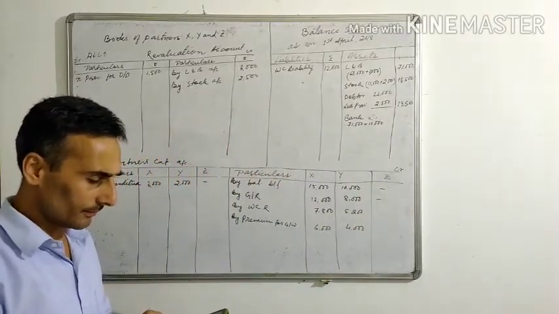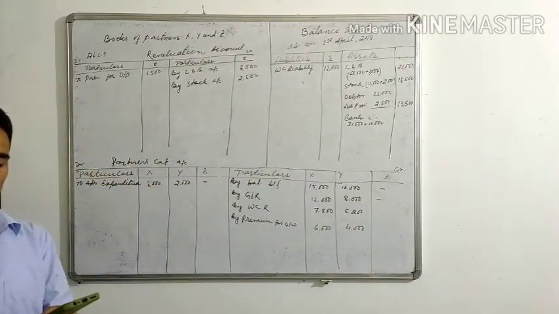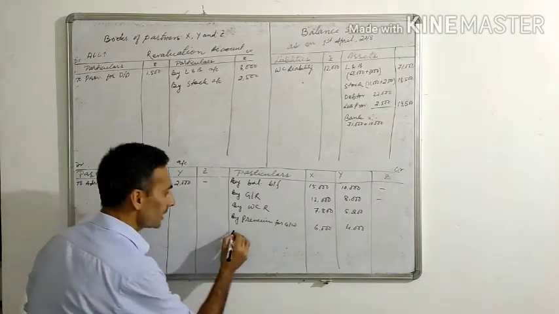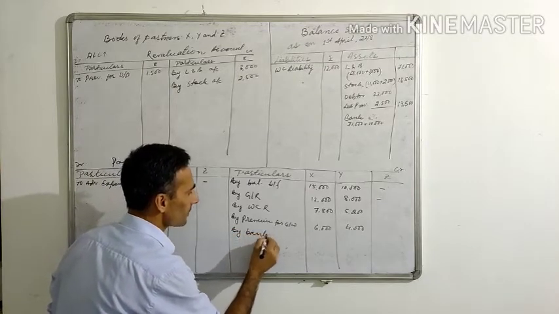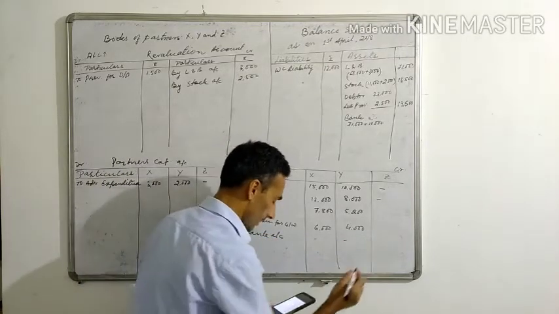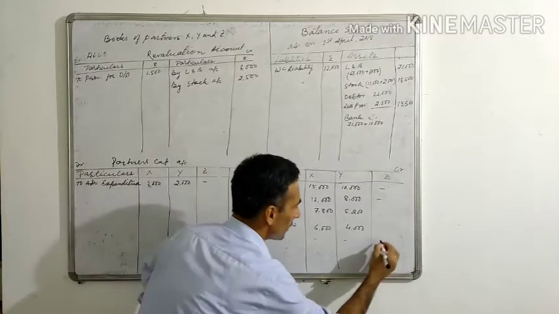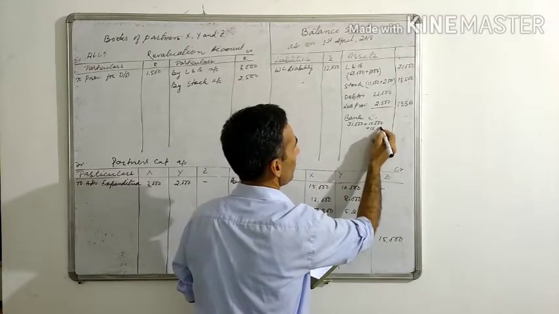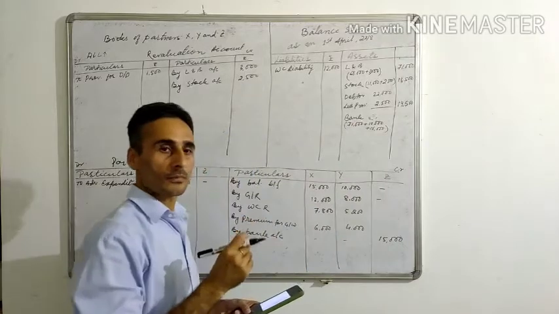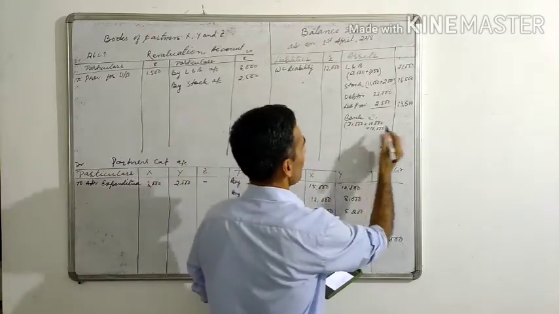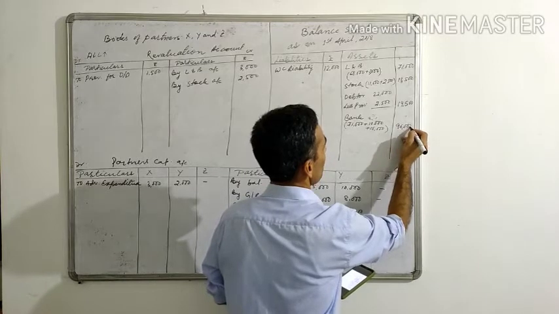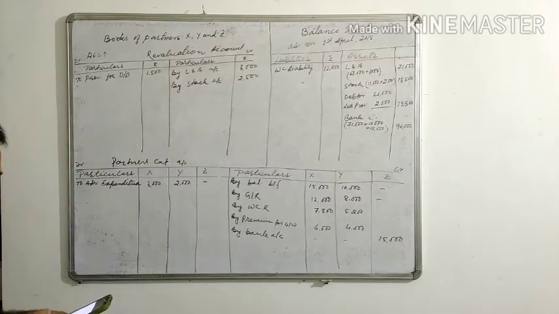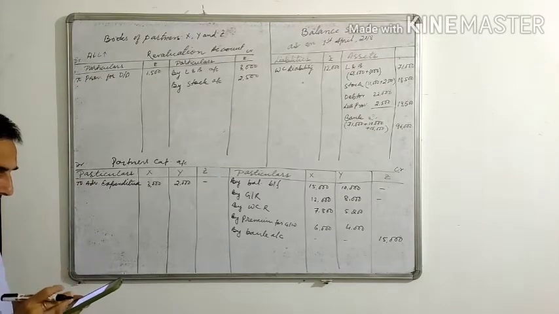Now let's go further. Z was to bring further cash of rupees 15,000 as his capital. So Z is also bringing capital, so by bank account. Who brings? Z brings. How much? He brings 15,000 as his capital. So this 15,000 is coming into the business, and the total amount in the bank will increase. So this becomes 96,000 here. Right, then I think we have taken everything.